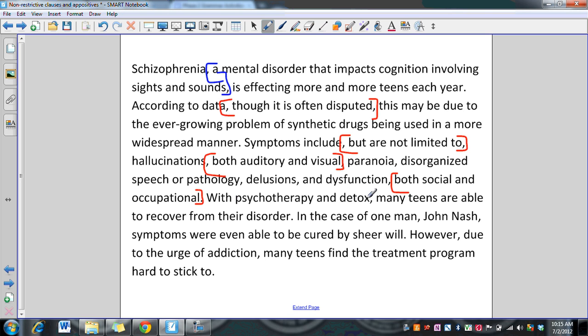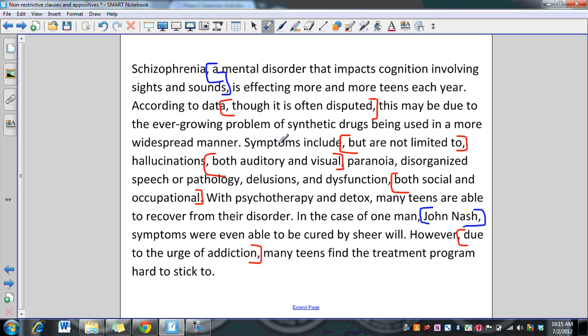With psychotherapy and detox, many teens are able to recover from their disorder. In the case of one man, John Nash, we have two commas that offset John Nash. And John Nash in this case is a synonym for one man. You know that because we could replace it. We could say, in the case of John Nash, but the sentence reads, in the case of one man, comma, John Nash, and if you took it out, it would still make sense. However, due to the urge of addiction, now we're back to additional information to help readers understand the statement. Many teens find the treatment program hard to stick to.